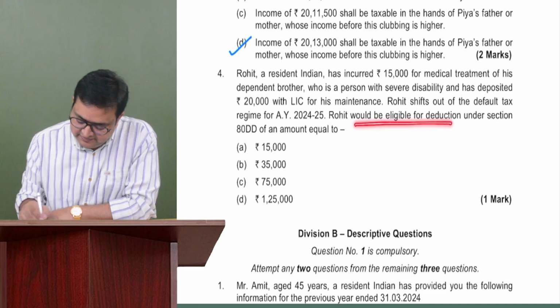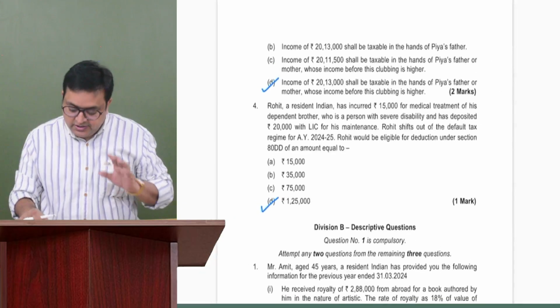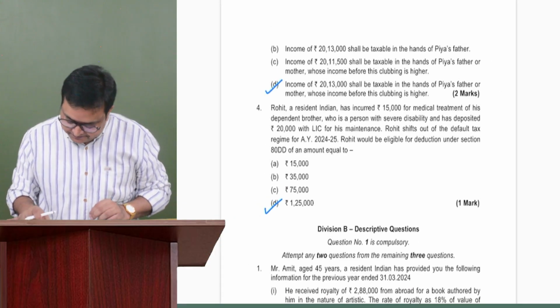So Rohit would be eligible for deduction under 80DD. How much? 125,000 flat deduction. Got it? Quite good MCQs.